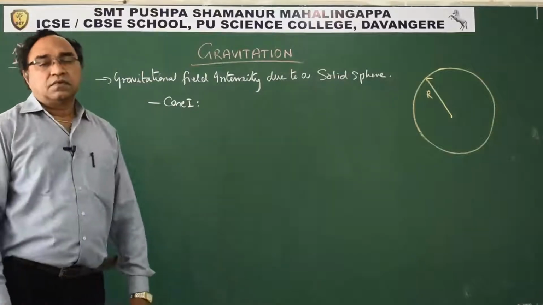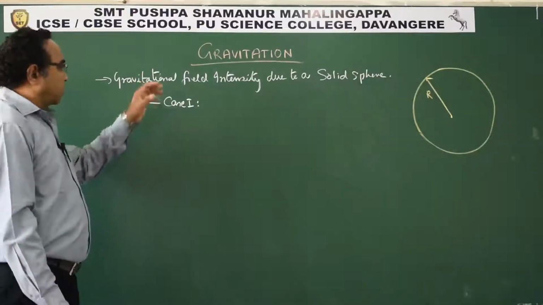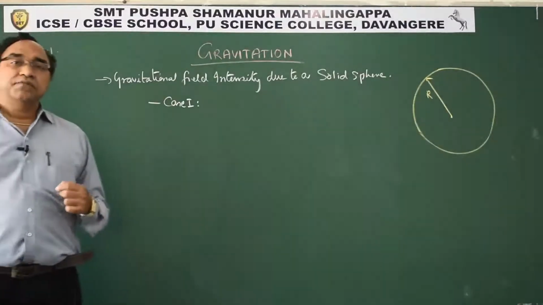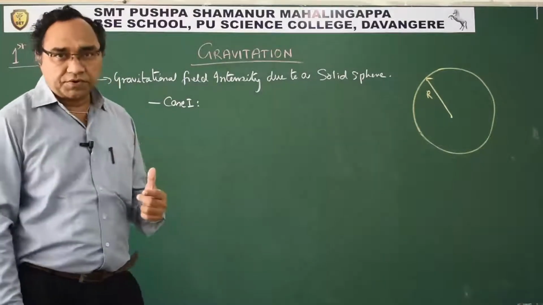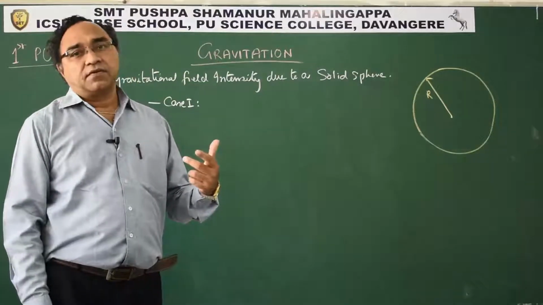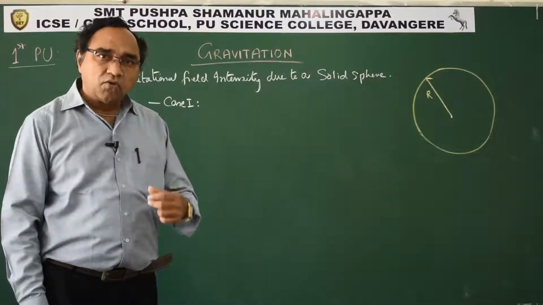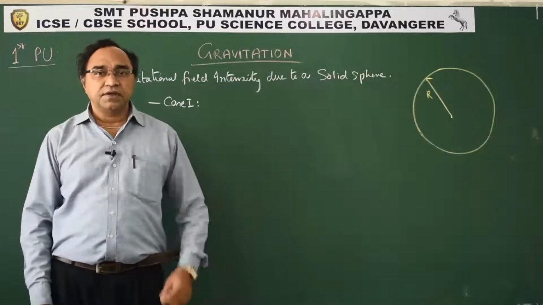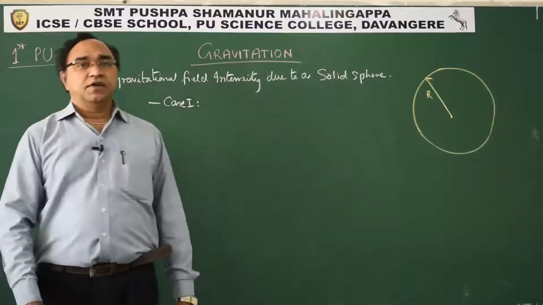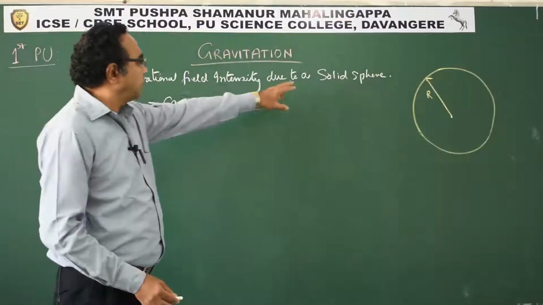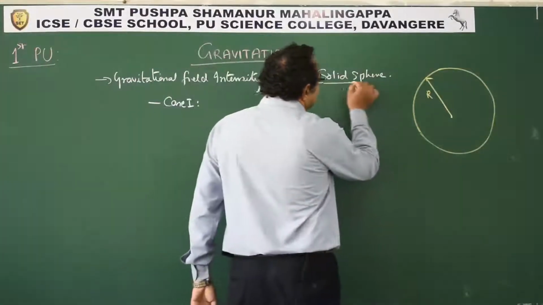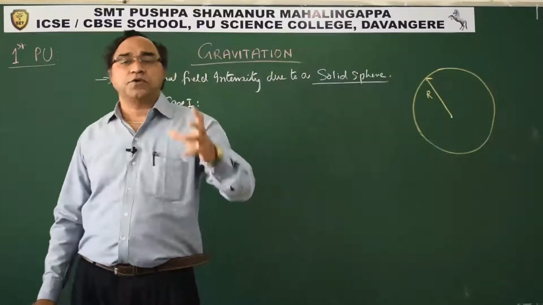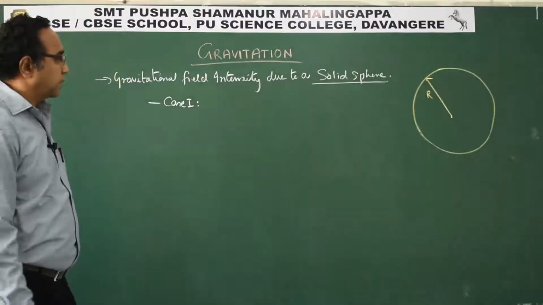Well students, let us see how exactly the gravitational field intensity for different mass distributions we can find out, because this will give us an idea how to use the expression for gravitational field intensity in different situations. The first case I am taking is of a solid sphere. Just visualize it as a shot put.